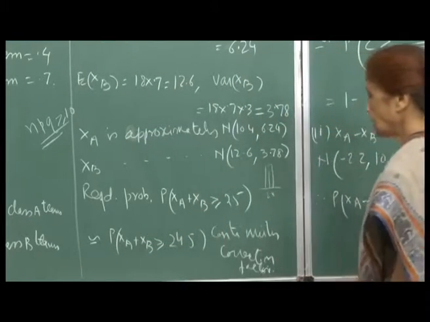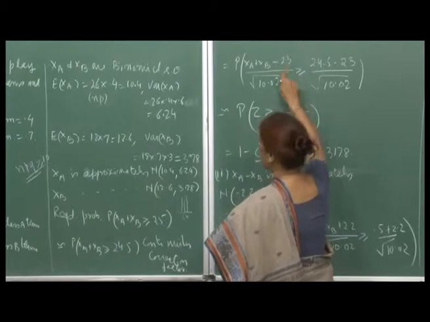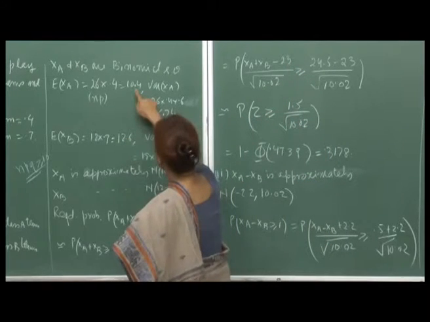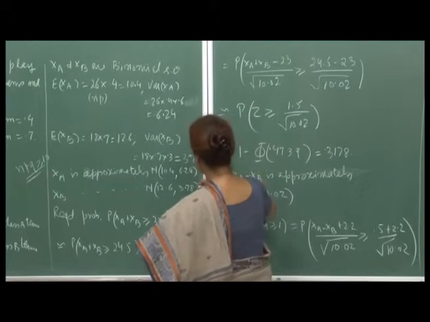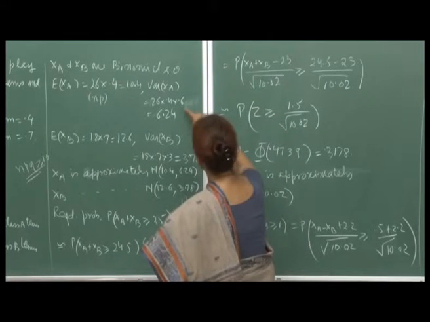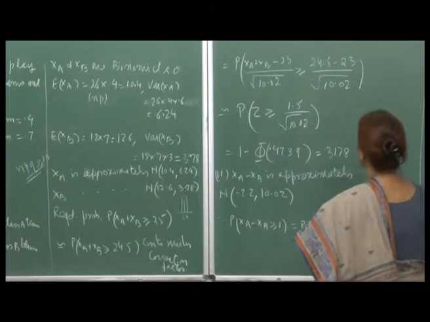Now, I standardize this probability by subtracting the mean, which is 23, since 12.6 and 10.4 add up to 23, and the two variances, 3.7 and 6.24, add up to 10.02. So this is what you have.